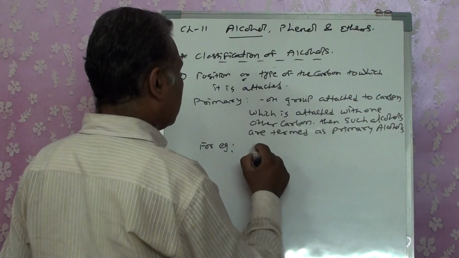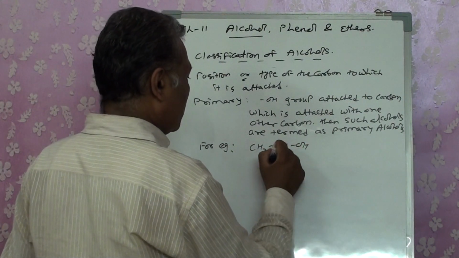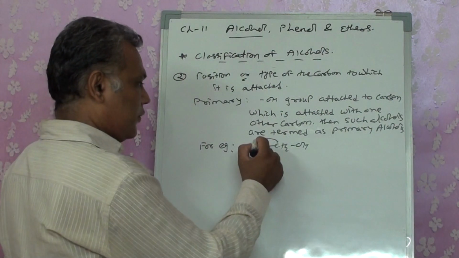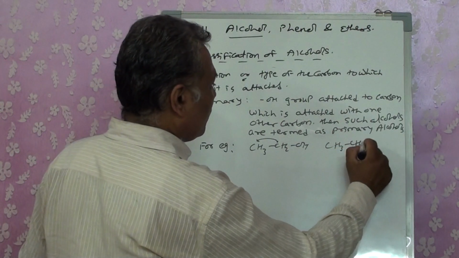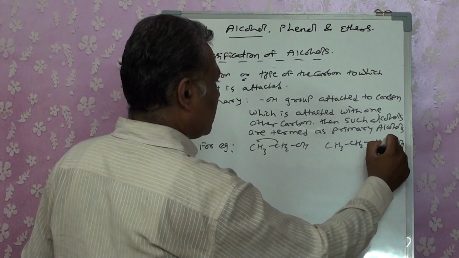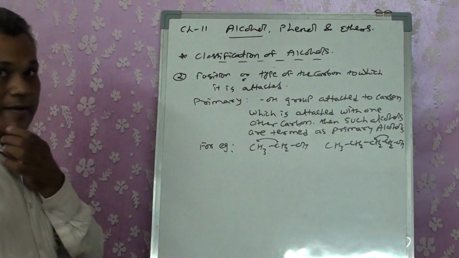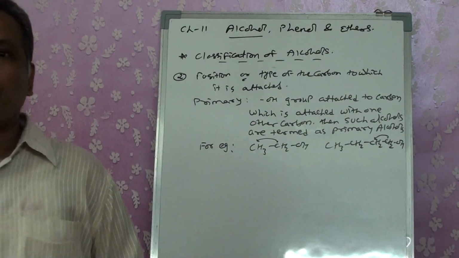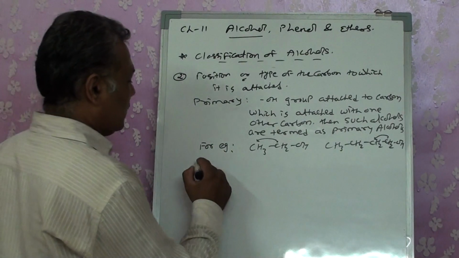If I want to write the example, CH3CH2OH, the functional group containing carbon is attached with only one other carbon. You can also have it as in the compound CH3CH2CH2OH. Still, this carbon is attached to only one other carbon, so it is termed as a primary OH group, right?